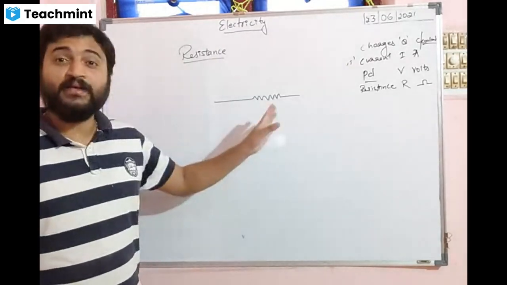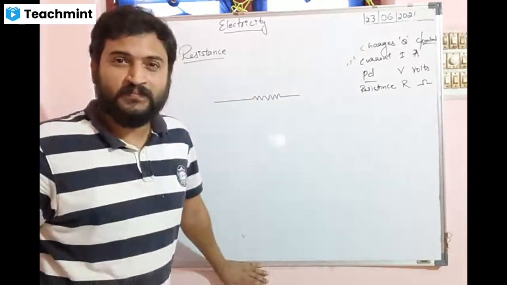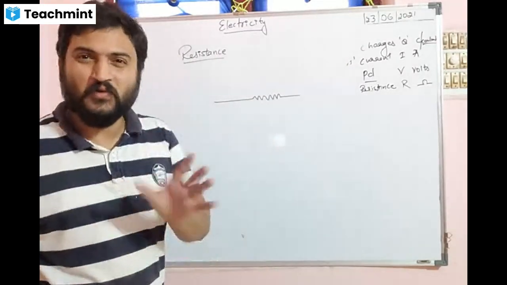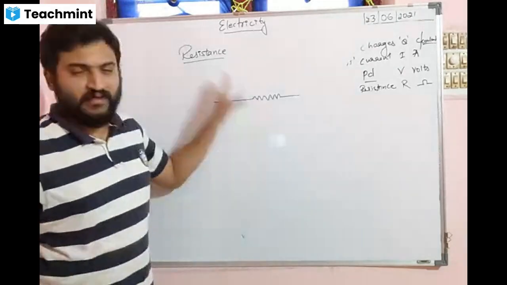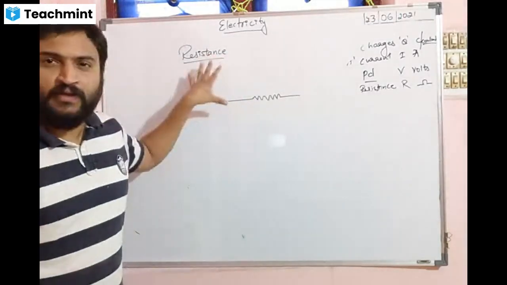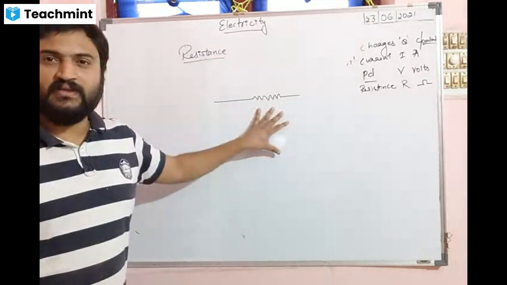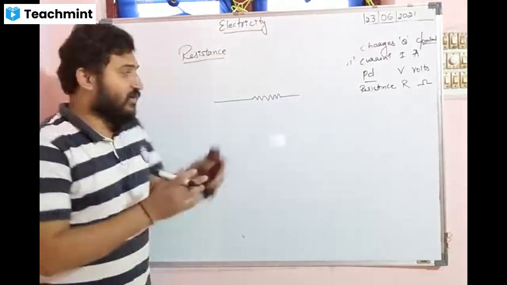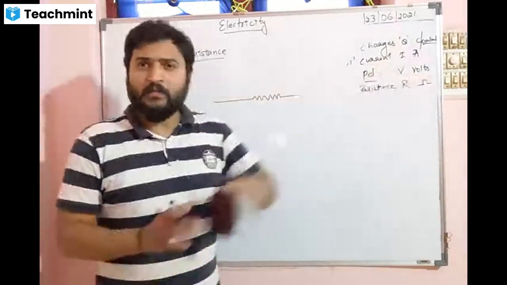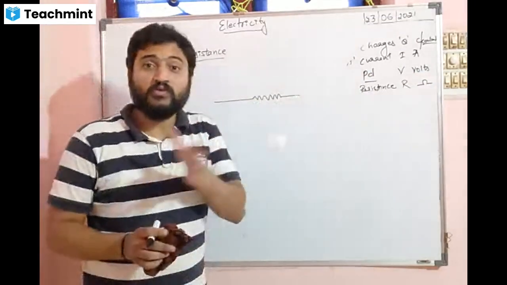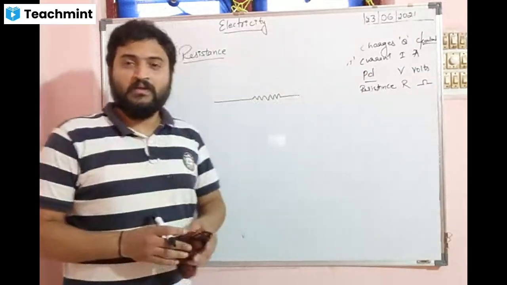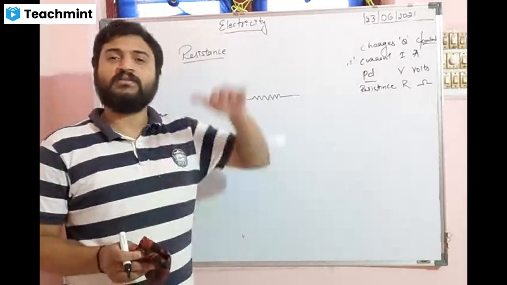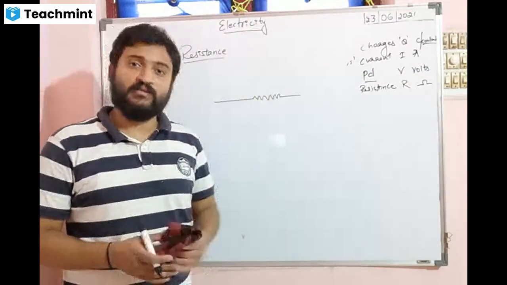So these are called speed breakers. Speed breakers, not road breakers. So here in our physics terminology, we call it resistance, which opposes the flow of charges. The charges want to go from one end to another end, but it opposes them. It stops them. So how much capacity it has to stop them, the resistance, we say it is in the higher region.